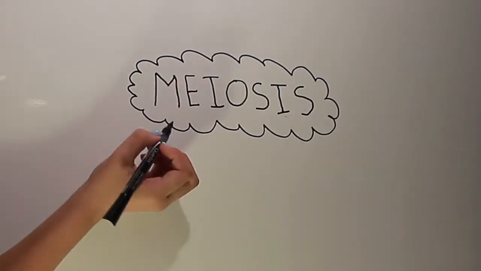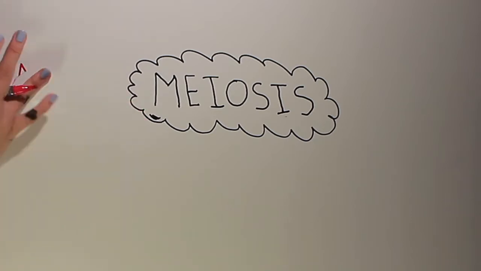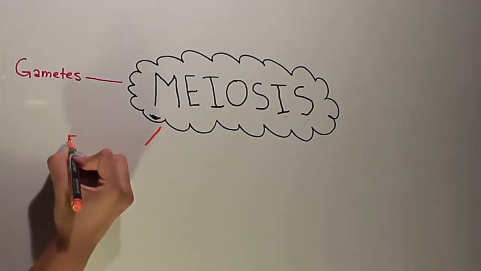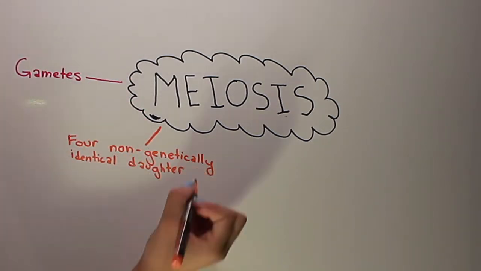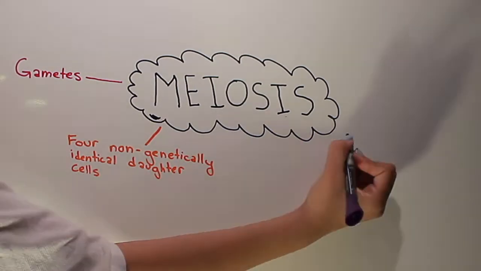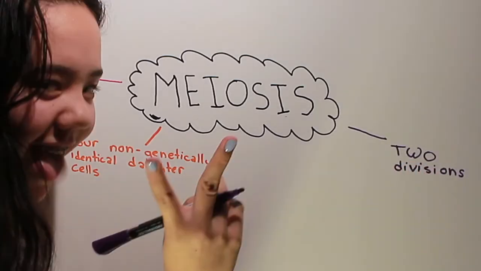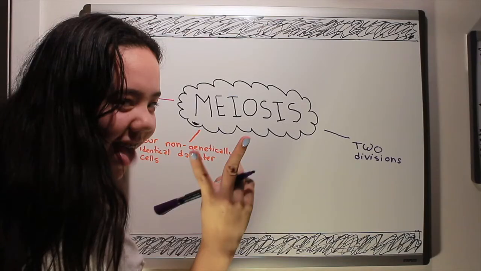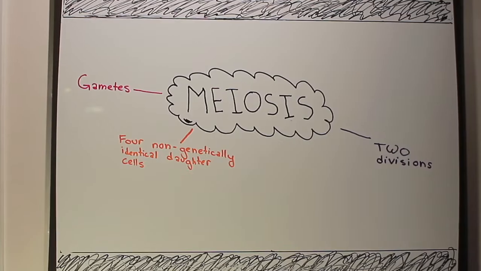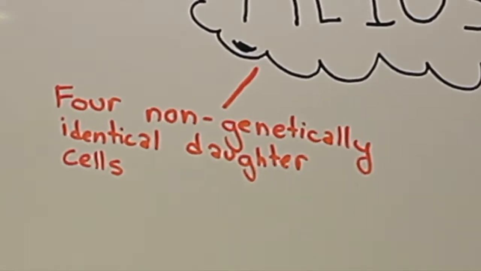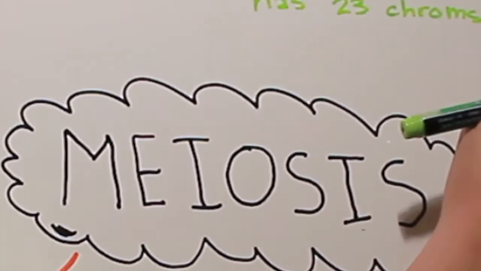Meiosis. Meiosis is a two-stage cell division in which the resulting daughter cells have half the number of chromosomes as the parent cell. This results in the formation of gametes. This process is only done with gametes, not autosomes. It has two divisions and it forms four non-genetically identical daughter cells, each with 23 chromosomes. These are known as haploid cells.